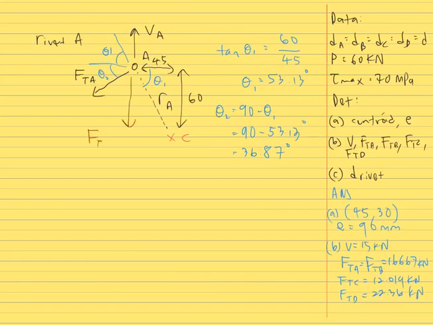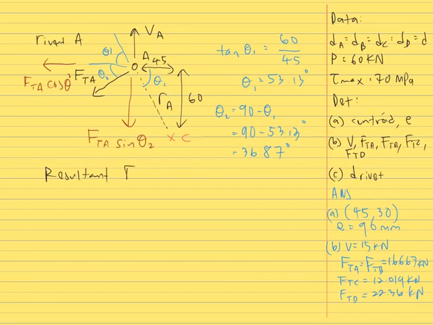So FTA we can resolve into the Y and X axes, which on the Y axis acts downwards, so FTA sin theta 2, and in terms of the X axis acting on the left side is FTA cos theta 2.